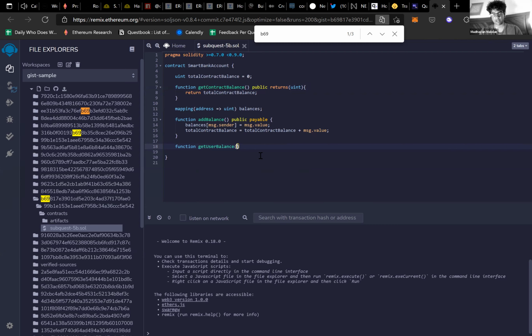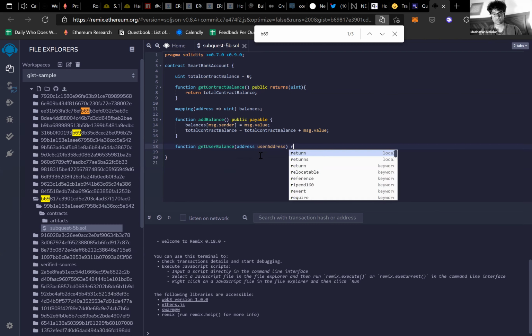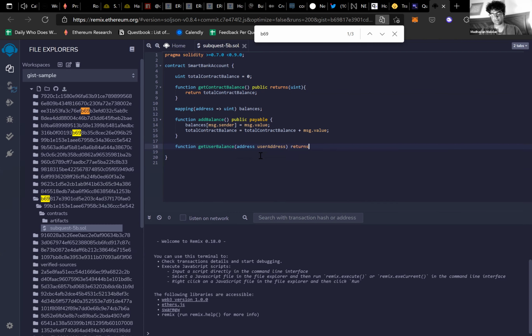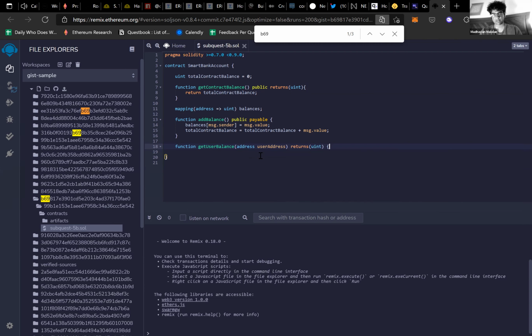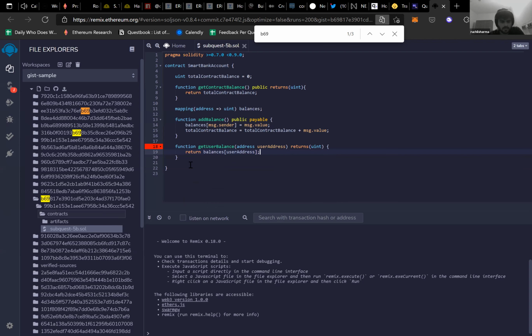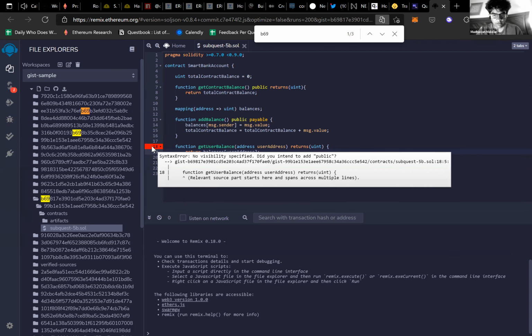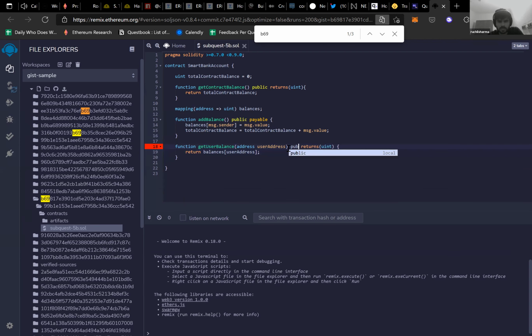We're going to say which user, address user address, returns the balance, which is going to be a uint. And return balances of user address. Does it make sense? Yeah. Public.